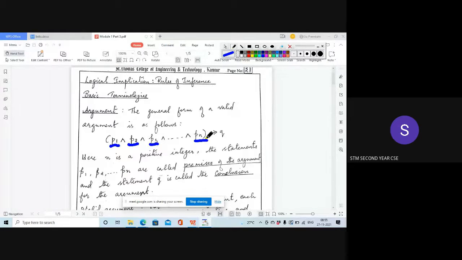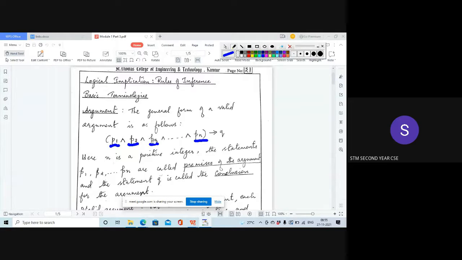We don't know the truth or falsity of that statement, but we have to prove that these statements are true. To prove this, in logical reasoning, we take the conjunction of all the premises. Conjunction means the entire premises becomes true only when all the premises are true.